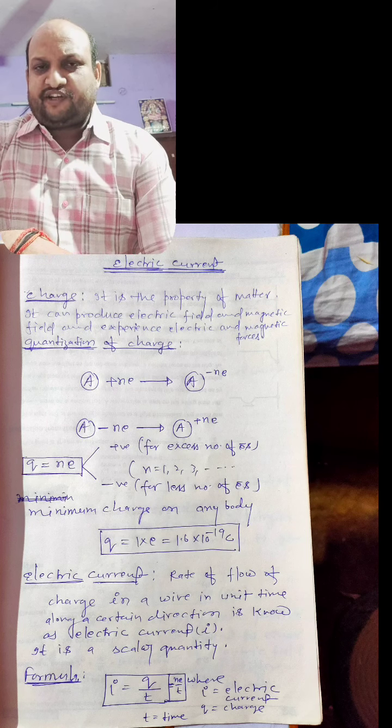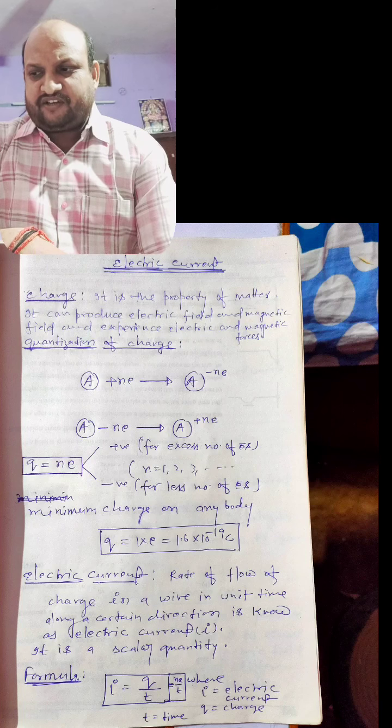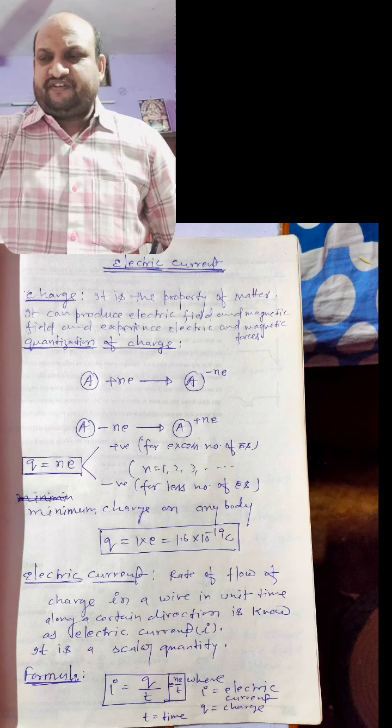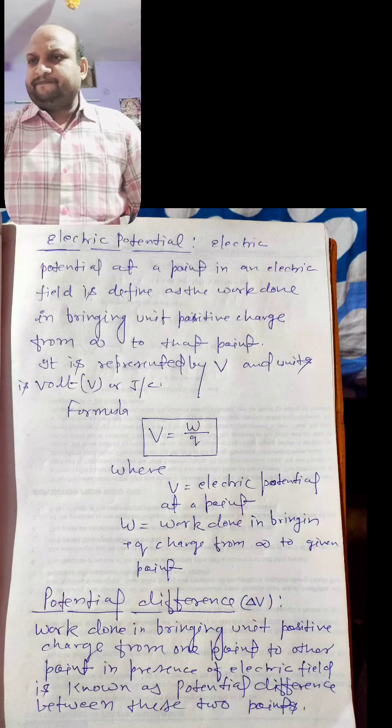Formula: I is equal to q upon t is equal to ne upon t, where I is electric current, q is charge, t is time, n is number of transferred electrons, e is charge on one electron. Is it okay?